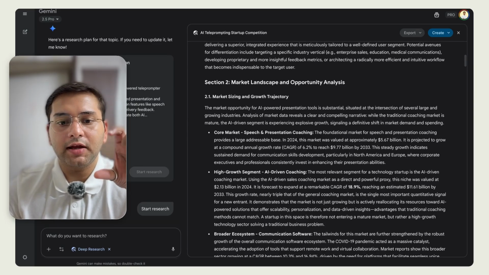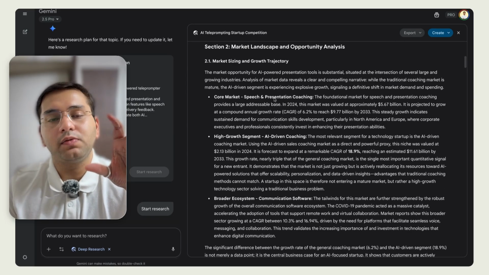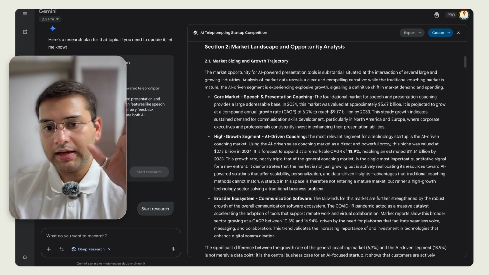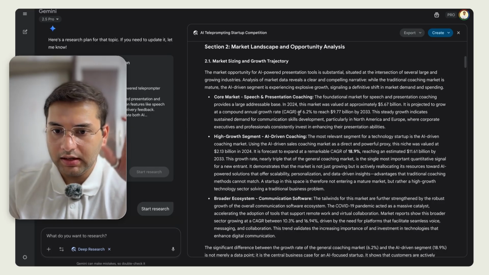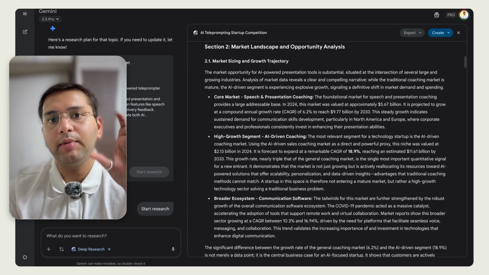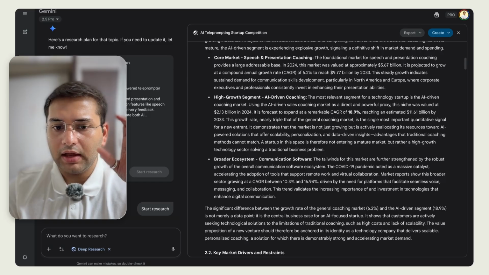Then the market landscape and opportunity analysis. Now here it's getting into the market sizes. Again, this is pretty similar to what we saw with ChatGPT, Claude as well, and Perplexity. Again, similar numbers, which reiterates my point that they're searching the same web, not producing new information, just presenting it differently.